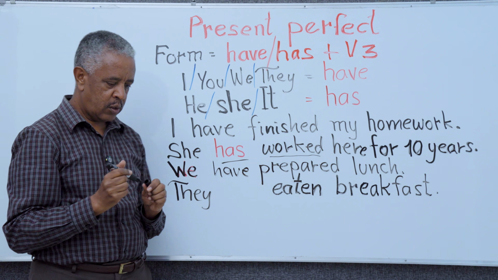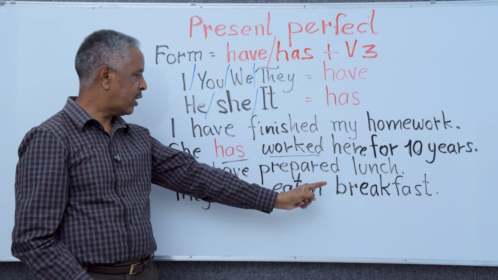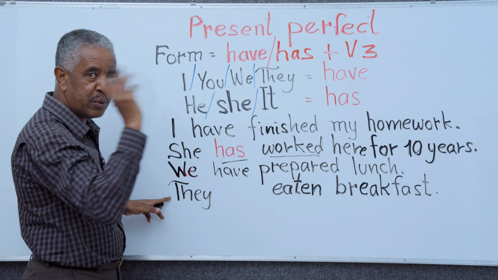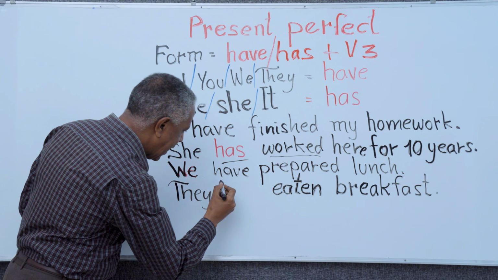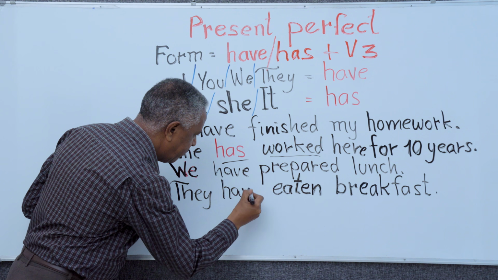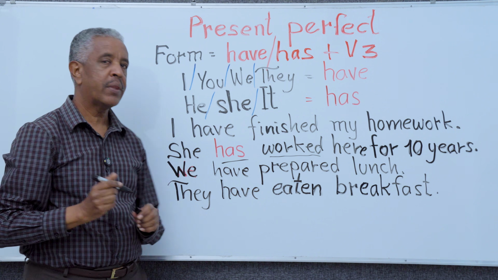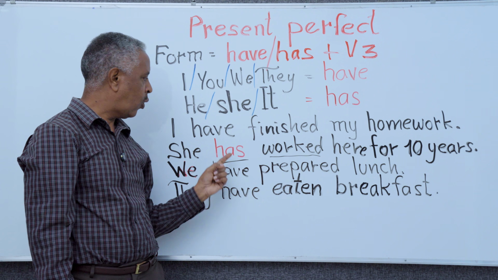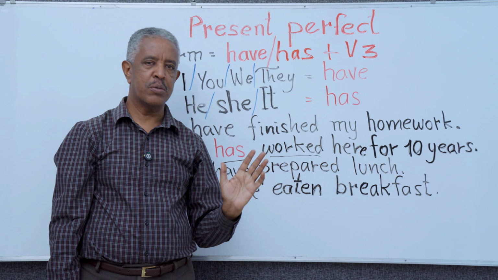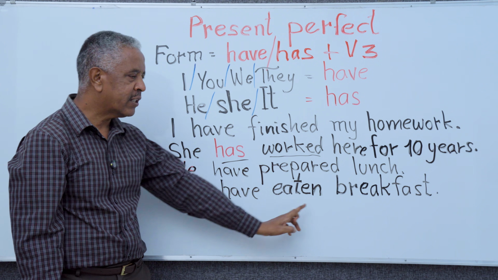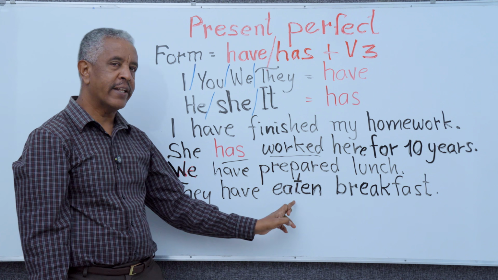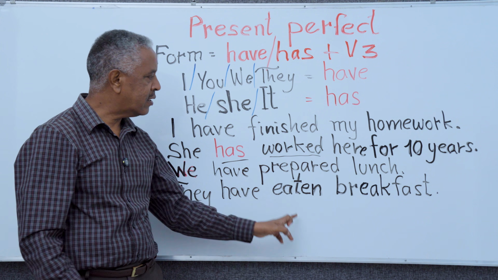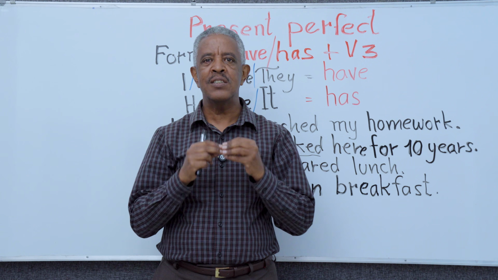We have prepared lunch. They, the same, have, because they is third person but plural. They have eaten breakfast. So structurally always either have or has followed by verb 3. Especially here you can see it, eaten. We cannot say they have ate. Ate is verb 2. Verb 3 is eaten. Okay, so they have eaten breakfast. So this is the structure.